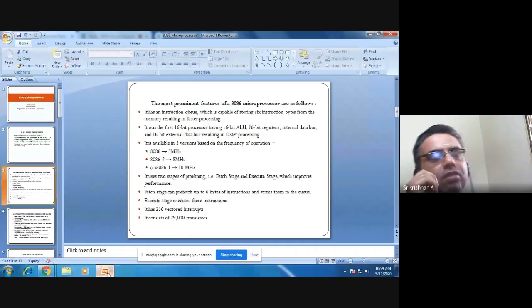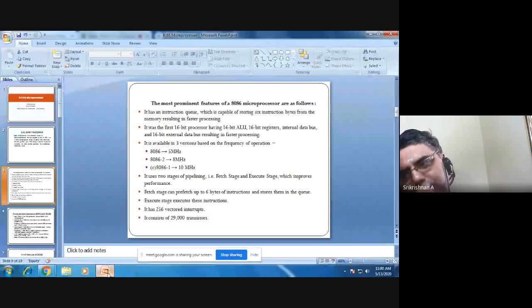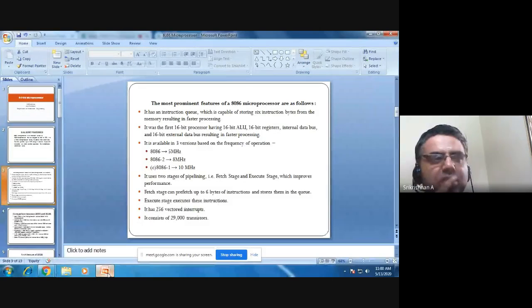And it has got 256 vectored interrupts, 256 categories of vectored interrupts. An interrupt is a signal which wants the attention of the processor for its job to be done.